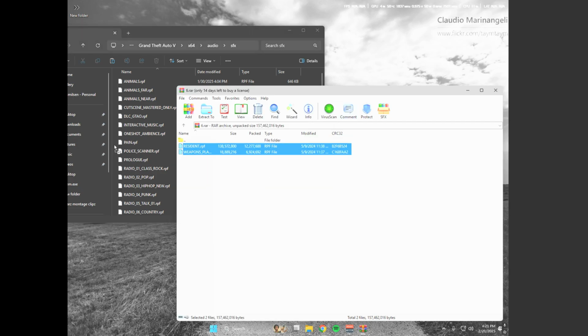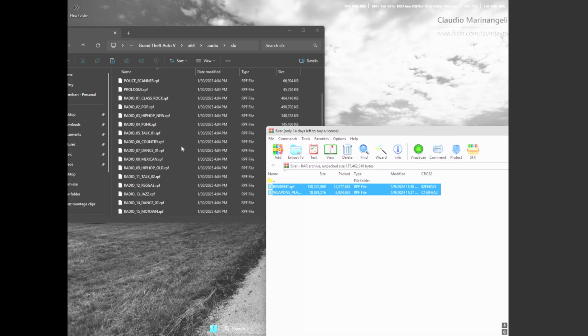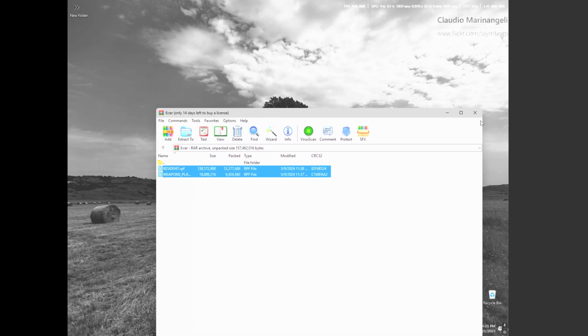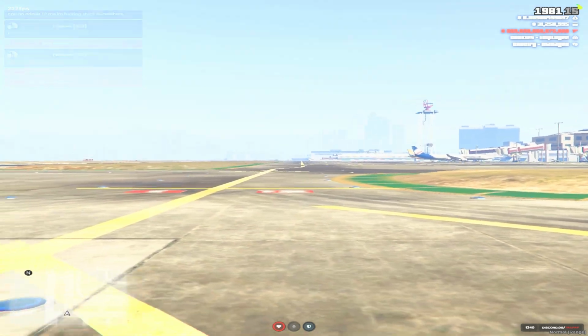Drag these two files in here. I already have them, so I don't need to drag them. But yeah, just click replace. And once you load in, it should work.